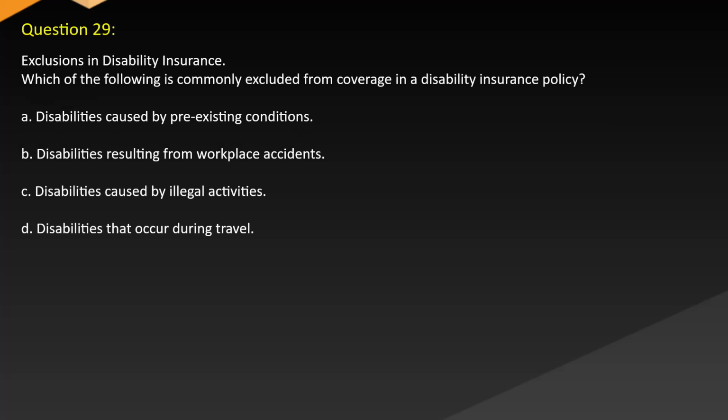Question 29. Exclusions in disability insurance. Which of the following is commonly excluded from coverage in a disability insurance policy? A. Disabilities caused by pre-existing conditions. B. Disabilities resulting from workplace accidents. C. Disabilities caused by illegal activities. D. Disabilities that occur during travel.